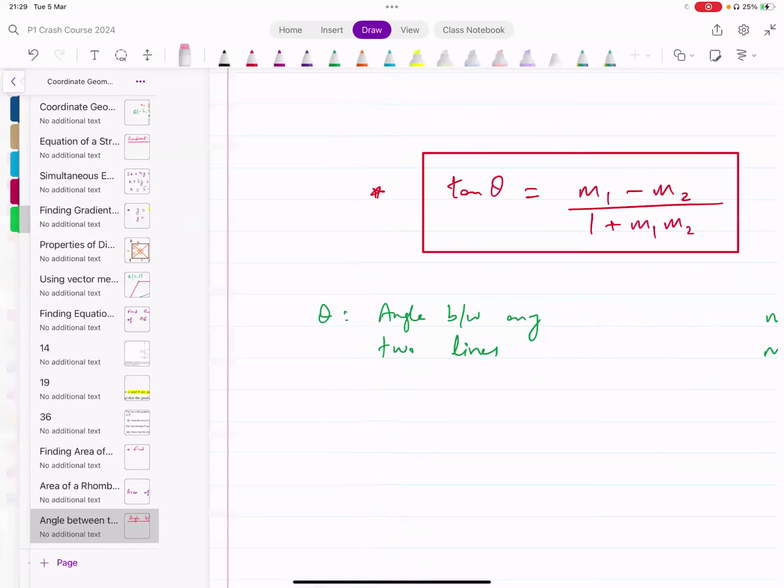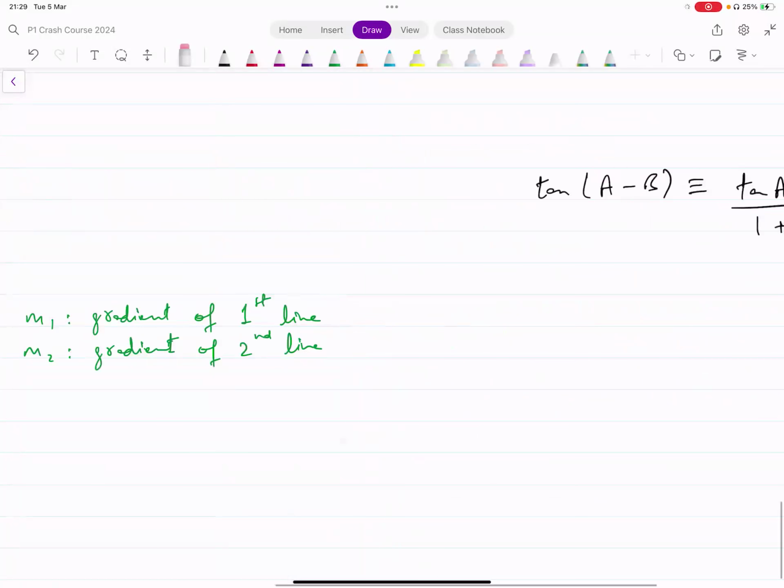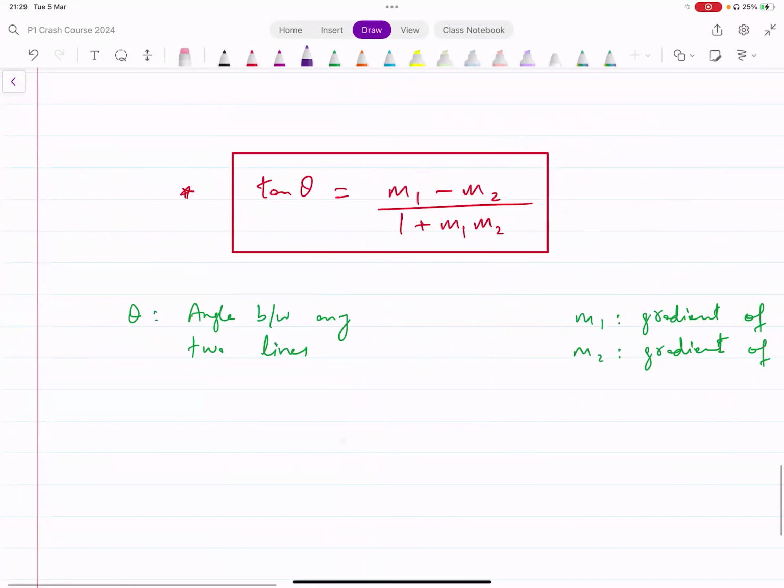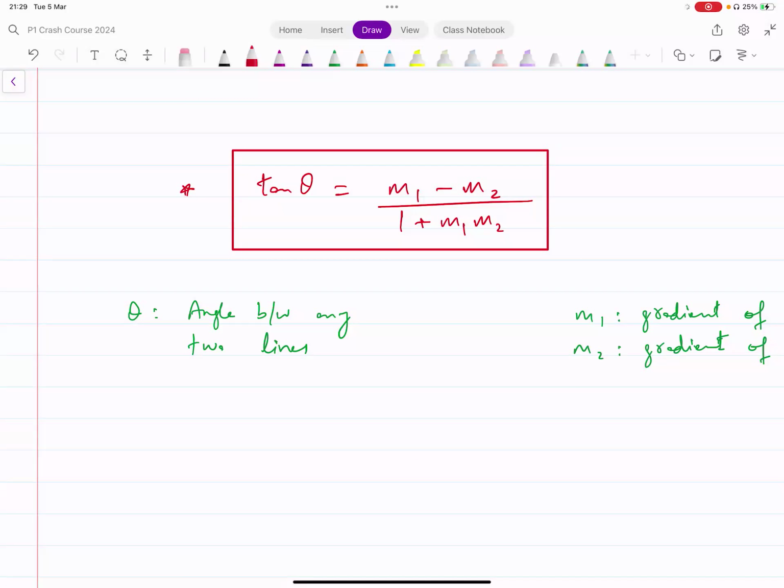You have this formula for the angle between two lines. That's where this comes from. Tan of A minus B is identical to tan A minus tan B over 1 plus tan A tan B. You would realize this later in paper 3. This is an identity that we use for compound angles for tan. That's where this formula comes from. But now you just need to memorize this. This is the formula that you can use to find the angle between any two lines.